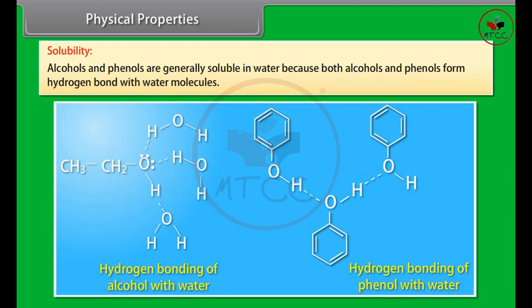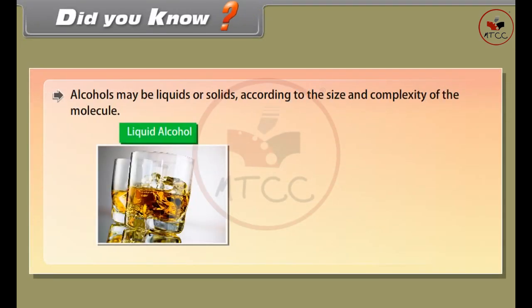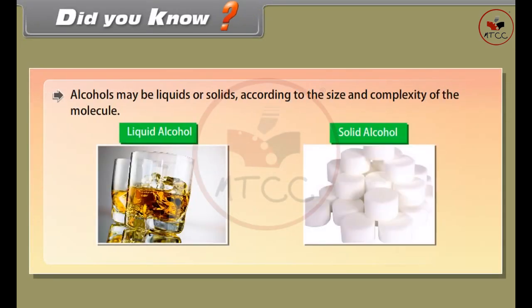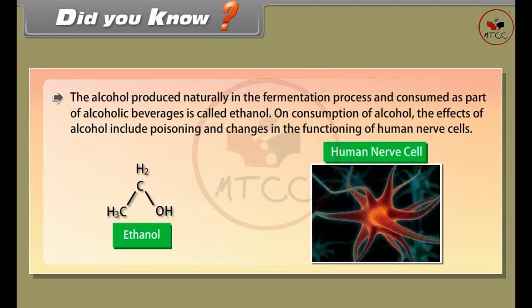Solubility: alcohols and phenols are generally soluble in water because both form hydrogen bonds with water molecules. Did you know? Alcohols may be liquids or solids according to the size and complexity of the molecule. The alcohol produced naturally in the fermentation process and consumed as part of alcoholic beverages is called ethanol. On consumption of alcohol, the effects include poisoning and changes in the functioning of human nerve cells.